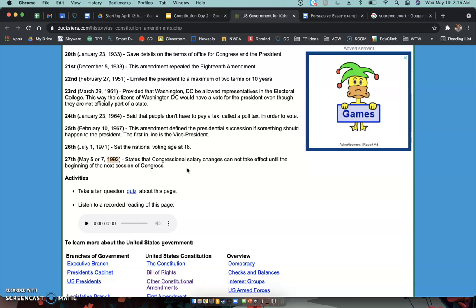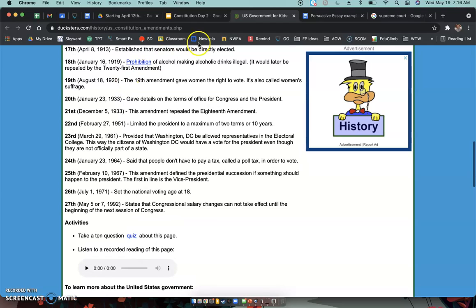Some of these are very important, right? Like if you look here at 1971, it set the national voting age at 18. And so once you turn 18, then you can vote. 1971, that's when they decided that. Okay. 1951. This is when they limited the president to a maximum of 2 terms or 10 years. Okay, so 2 terms, that's why presidents now, you see them have 2 terms, 8 years. Sometimes it can get to 10, and that's just because if a president dies or has to retire early. But some of these are very, very important, okay?